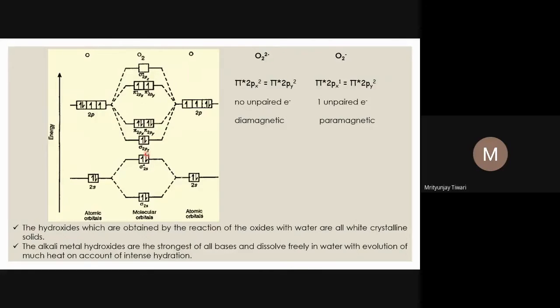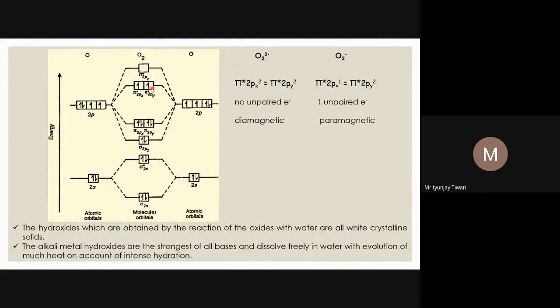So now electrons will be filled here. The total number of electrons in the oxygen molecule is 16. So 4 electrons are in the 1s type orbitals, 4 for sigma 2s, 4 plus 4 is 8, plus 2 here is 10, plus 4 is 14, and the 2 remaining electrons will be in the pi star 2px and pi star 2py.